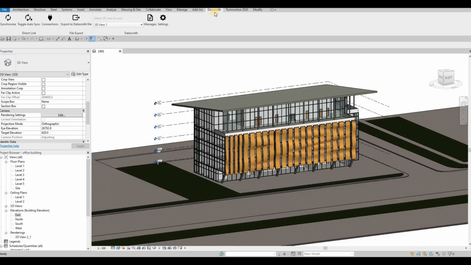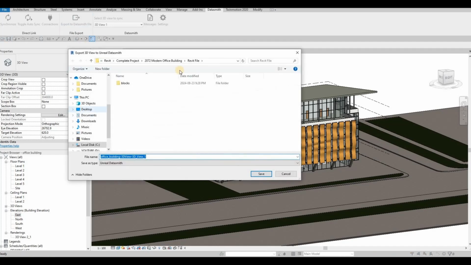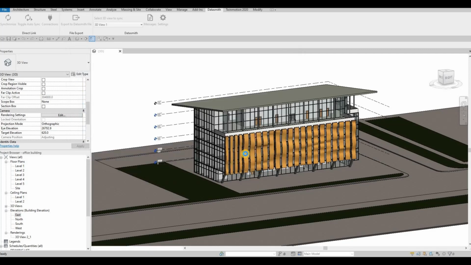Press OK on this and then go to Datasmith, and then here export to Datasmith file. So save it first, make sure that fine is selected, and then just double save again and then export. And then here I'm going to just save it to this location. I could just put it in the proper file and then save it. So now once Twinmotion is open,